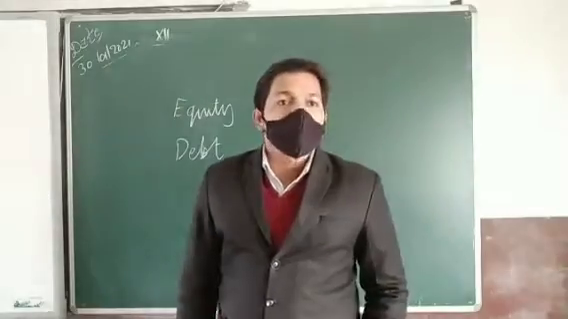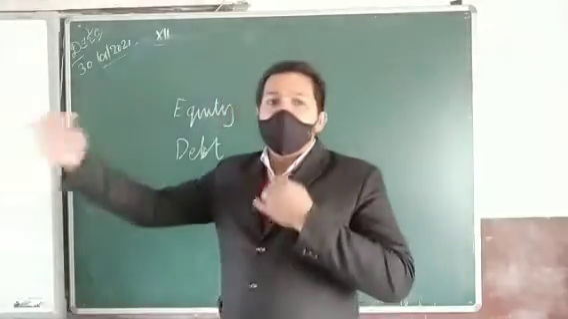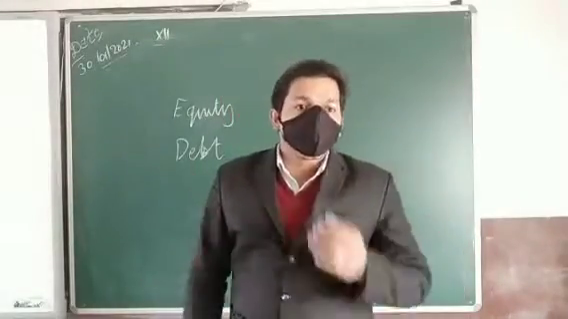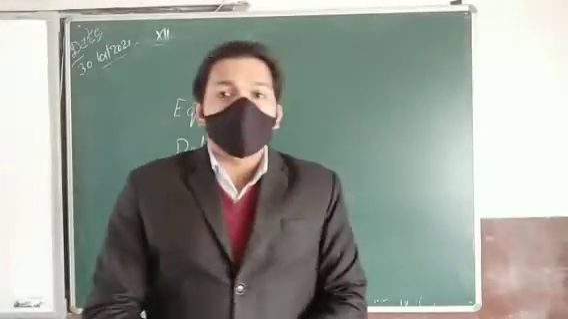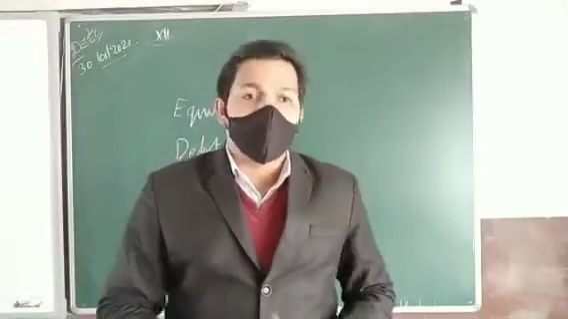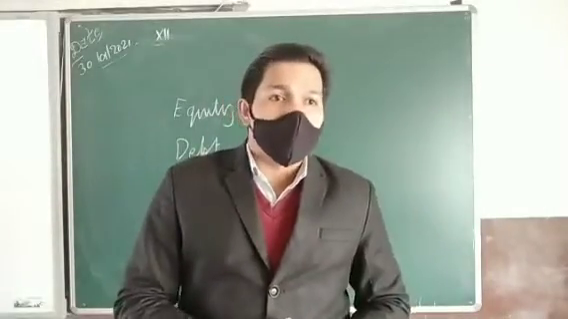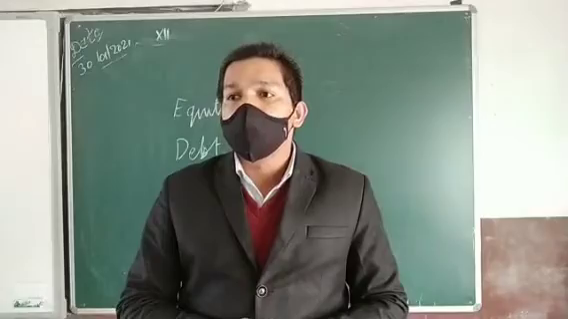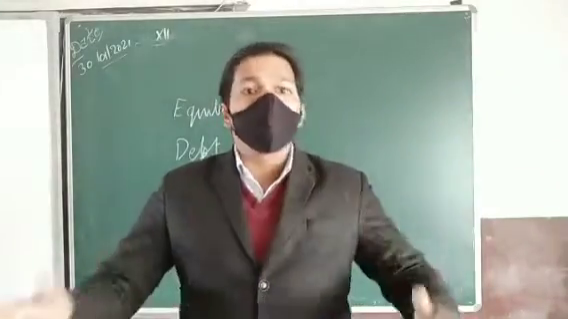Equity shareholders are the owners of the company, and they are the ones running the company. In English we study first person, second person and third person. In a company also there is a first person, second person and third person. Who is the first person? The company is the first person. Company is an artificial person.